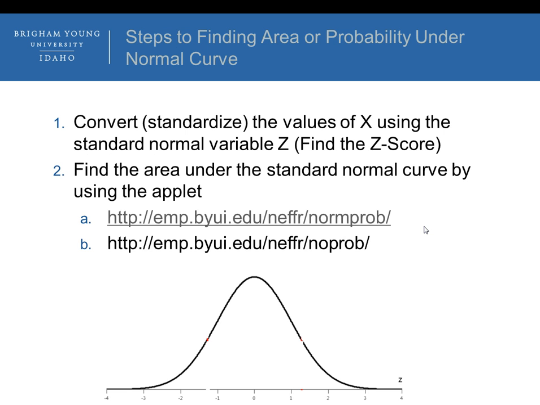Okay, so now what I'd like to do is talk about converting z-scores to probability. Now, there are 2 steps to doing this. First of all is to calculate the z-score like we talked about. That's step 1. And then step 2 is find the area under the standard normal curve by using an applet. Now most of you can use this applet here. The only ones that may not be able to, we've tested this, are those that have older Macs, but I think we tested this with TAs and with teachers that most people can use this. If not, there's an older version of an applet that you can use. Either one of these 2 should work. And you can try it using Google Chrome or Firefox, whatever web browser you use.